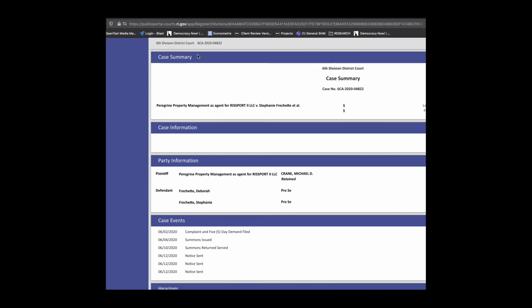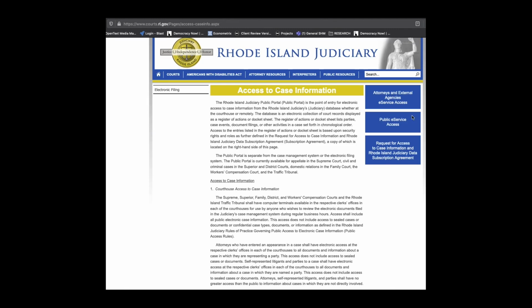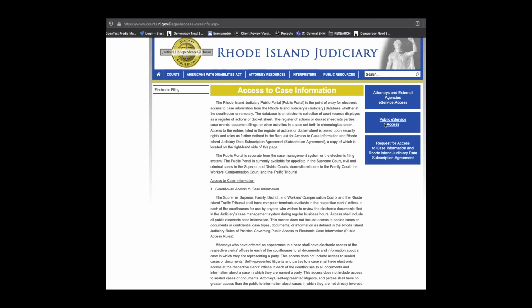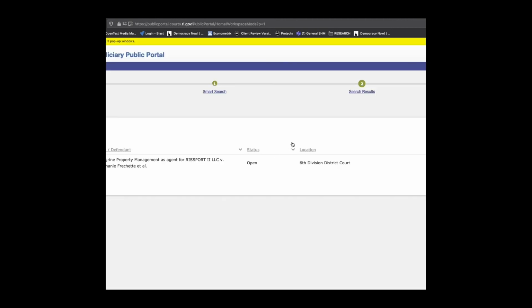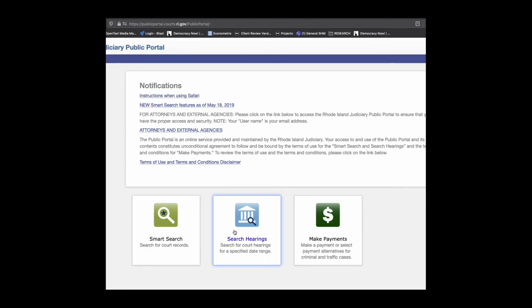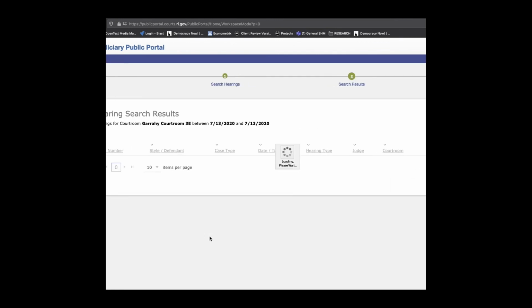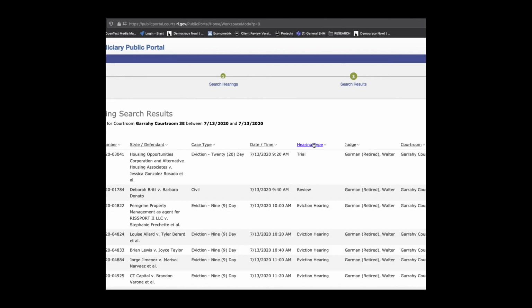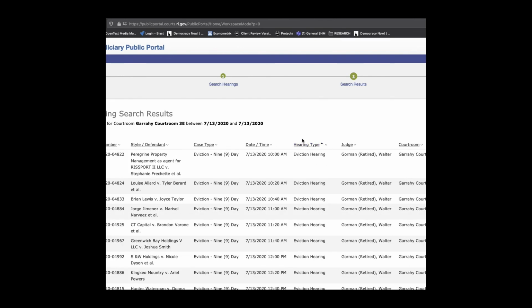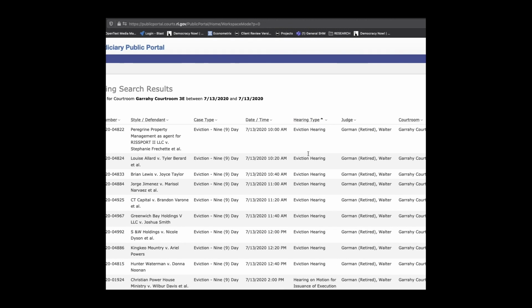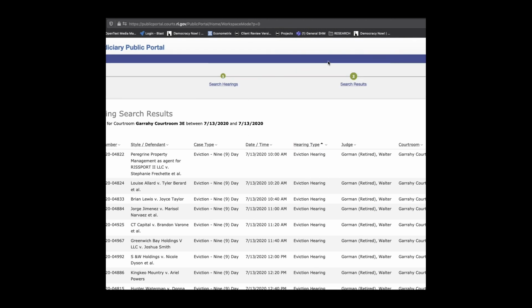So for this court, public information, that's how we searched it, and that's how we got there. Again, starting from the front page, using the middle button, going and choosing the search that we want, which usually is search hearings, plugging in the information that we need for the courtroom that we know, the first option in the list that says Garrahy Courtroom 3E, picking a date, and then wandering through the list, seeking to filter first by the type for eviction hearings.